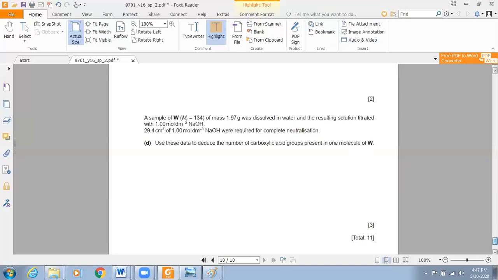So let's do this question. A sample of W, Mr is given as 134, of mass 1.97 gram was dissolved. Mr is given, mass is given. So mass and Mr will help you to find out the number of moles dissolved in water, and the resulting solution titrated with 1 mole per dm cube sodium hydroxide. 29.4 cm cube of 1 mole per dm cube sodium hydroxide were required for complete neutralization. Use this data to deduce the number of carboxylic acid groups present in one molecule of W.